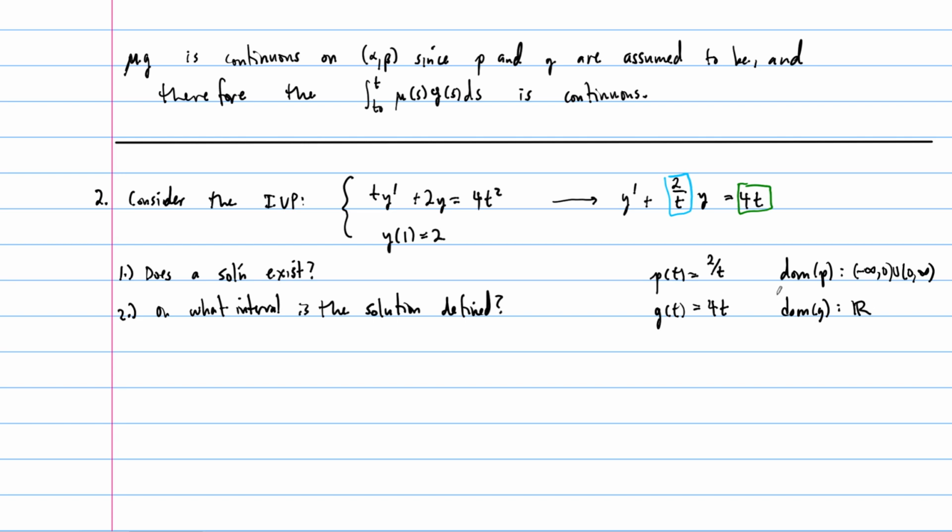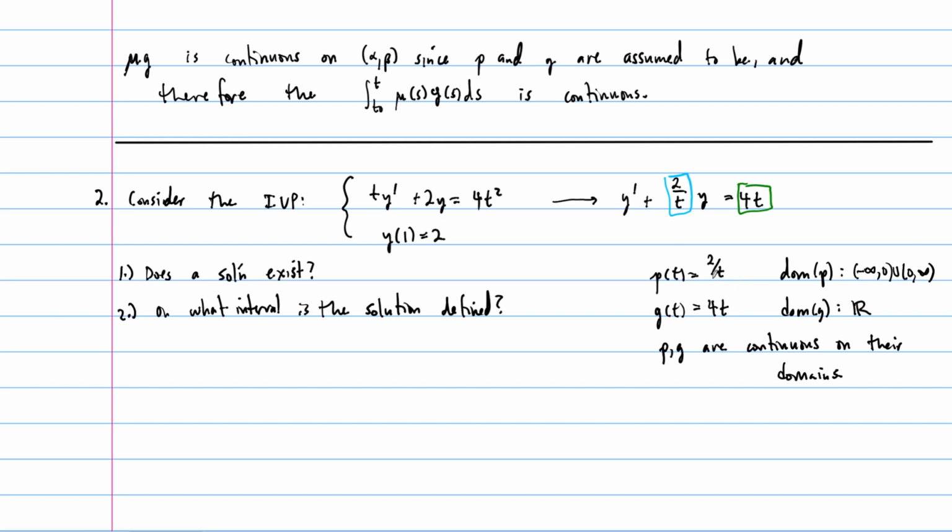So, by the way, these are not just the domains. Because this is a rational function and this is a polynomial, these are the domains where they're also continuous, right? So p and g are continuous on their domains. And that's the key, because the fundamental existence and uniqueness theorem doesn't just ask for the domains, it asks about them being continuous on their domains.